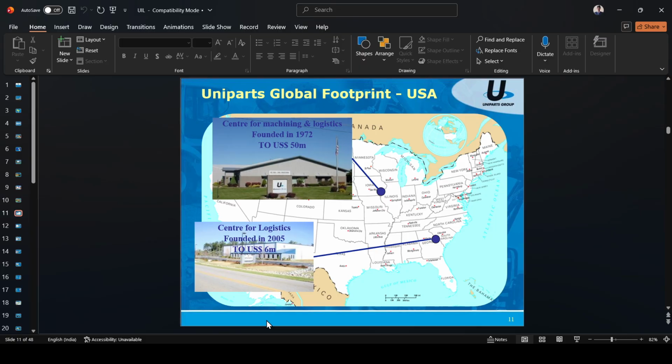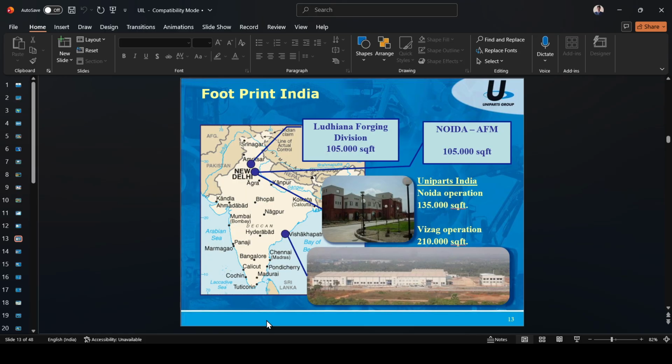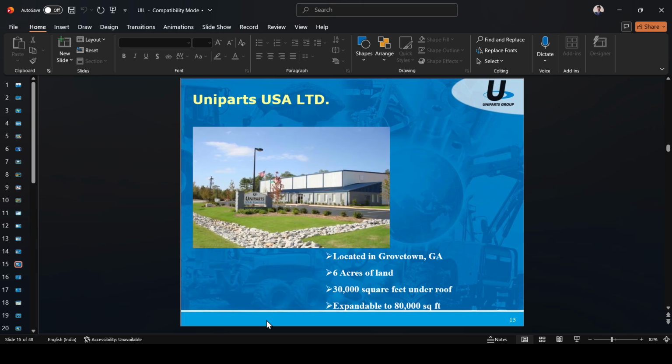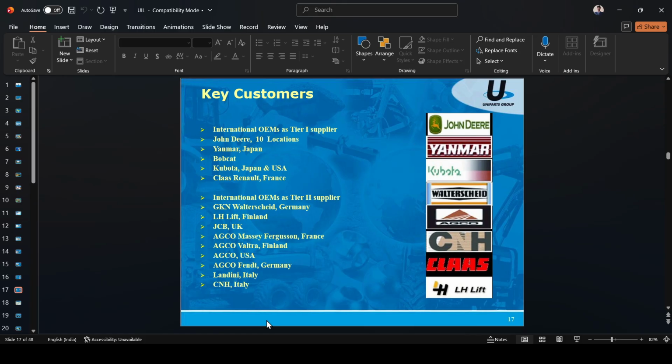Then Uniparts global footprint in USA. The center of machining and logistics, founded in 1972 in the USA. Uniparts global footprint in Europe. Center of hydraulics and logistics, founded in 1966. Footprint in India: Noida operations and Vizag operations are there. Uniparts Wilson, see, that is Uniparts Wilson. Uniparts USA Ltd, located in Cookeville, on 6 acres of land, 30,000 square feet under roof. And Uniparts BV.